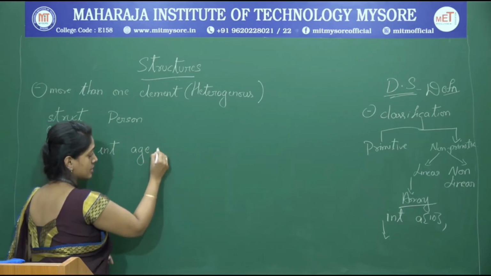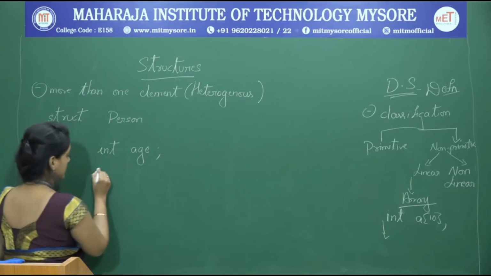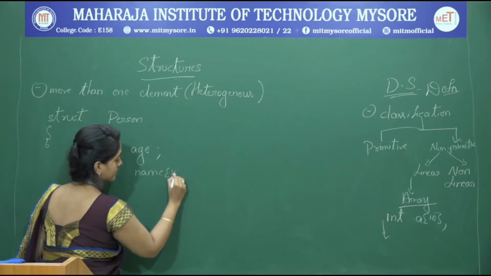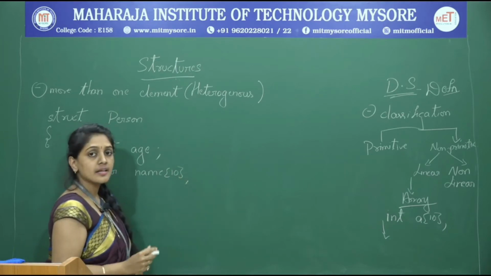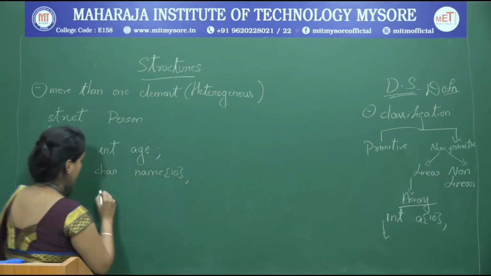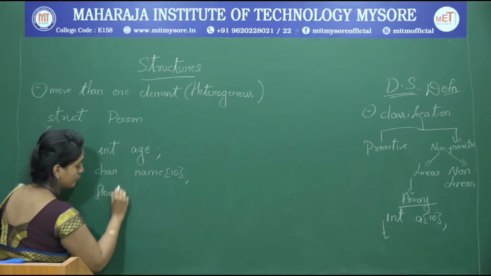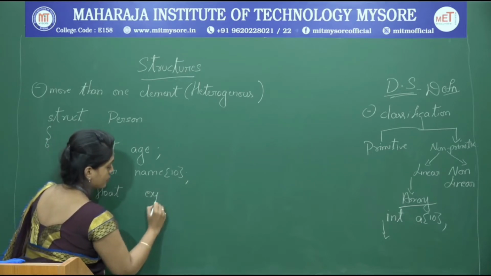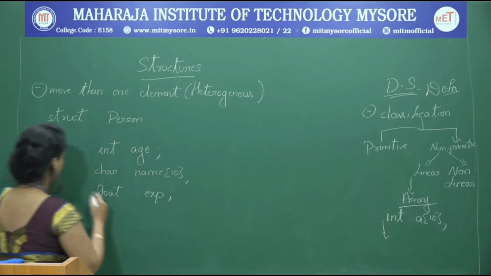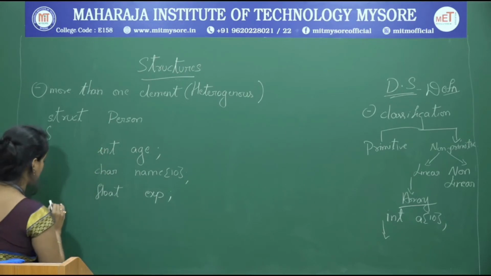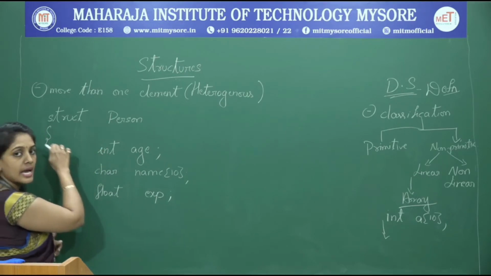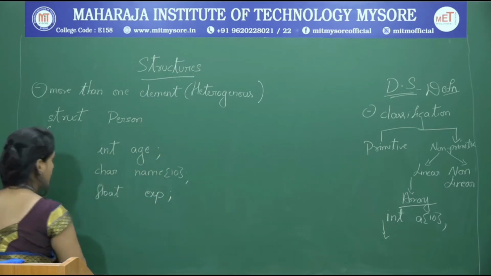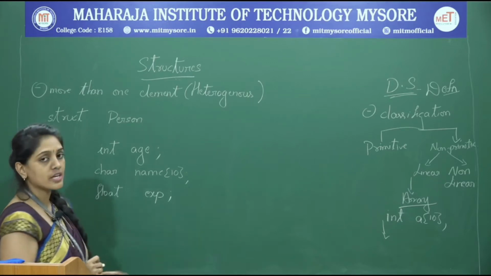So int age, and the name of a person, which is an array of characters, and his previous experience, which could be float, 5.5 years experience, suppose. So it's an experience. Structure should always be enclosed within the flower brackets, and that should be terminated with a semicolon. So this is how an example of structure looks.